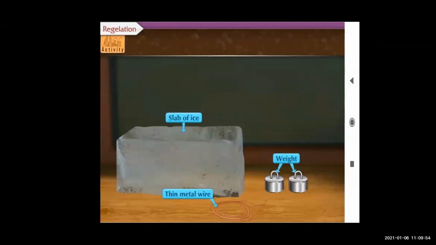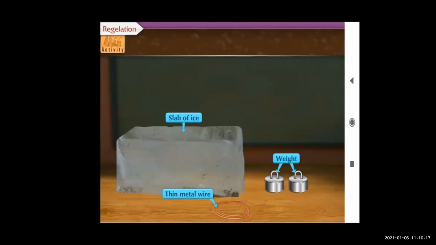If two small pieces of shredded ice are taken and pressed against each other for a while, they stick to each other. And why does this happen? For that we are going to see the activity. After looking at the activity, you will understand the meaning of regelation. Now see what the activity is.